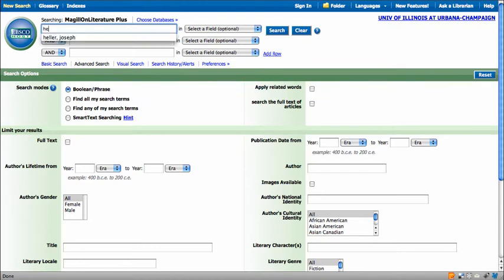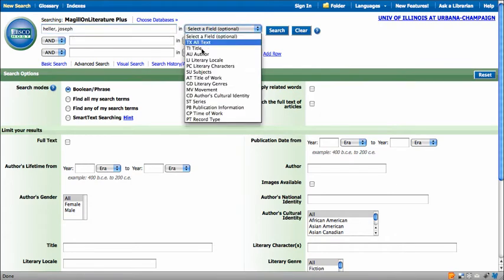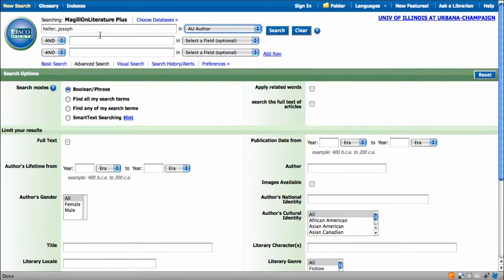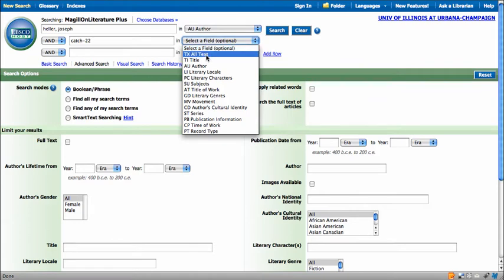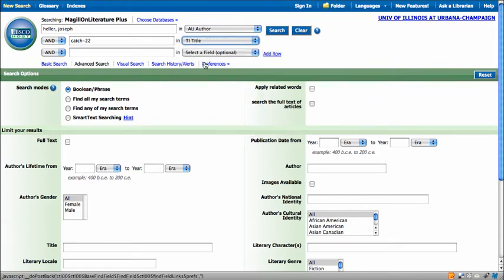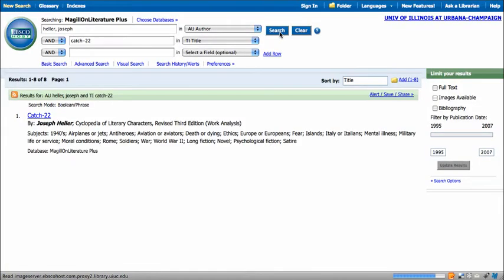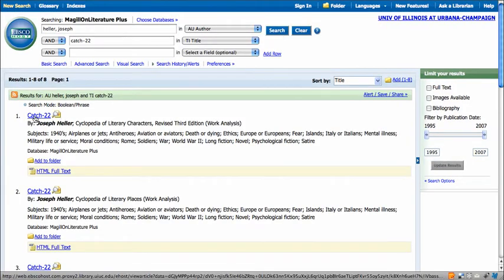So first I went to the first search field and looked up Joseph Heller as an author, and then I knew that Yossarian was in Catch-22, and I'd already looked this up. This is why it's already populating some of these answers. So I'll do a title Catch-22, but I don't know how to spell Yossarian, so I need to find out how to do that. So I'm going to search for Catch-22.